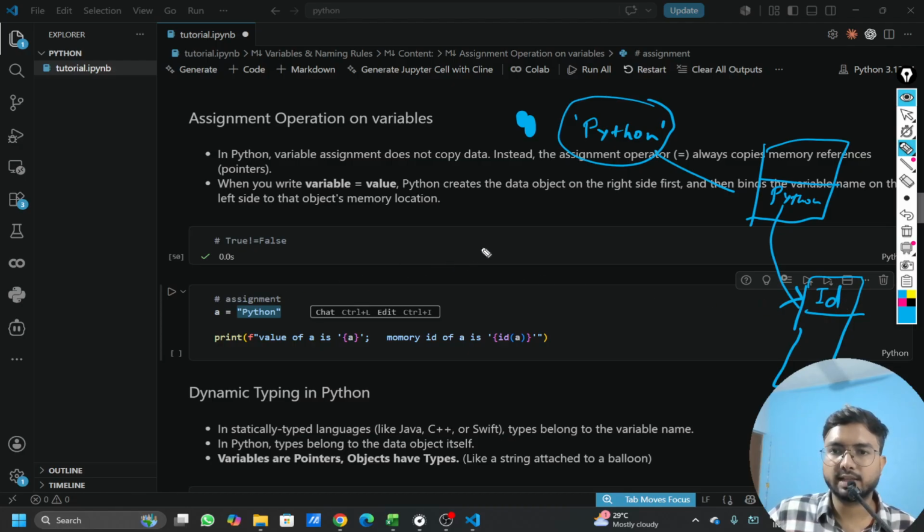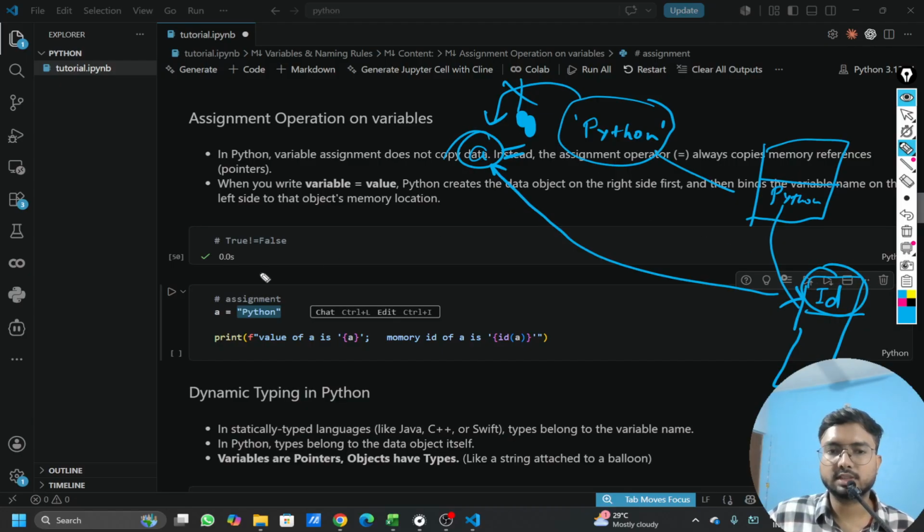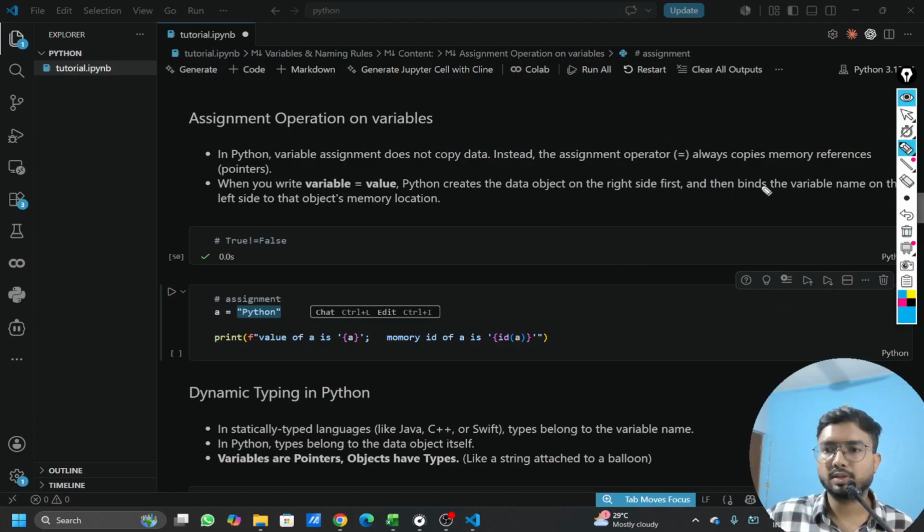Now this variable a equal to Python, it's not copying this, but this is referring to this ID. And whatever the value this memory is having, it will show this. Right. So this is how this assignment operator works. So we can again discuss more about this in the coming step.